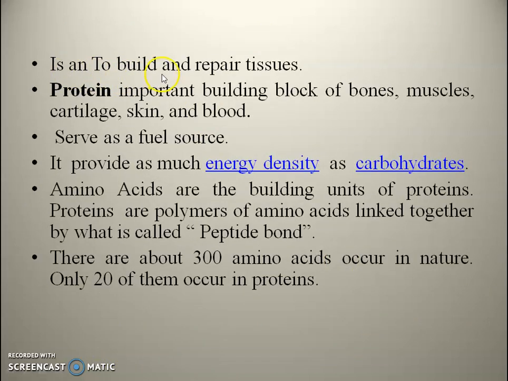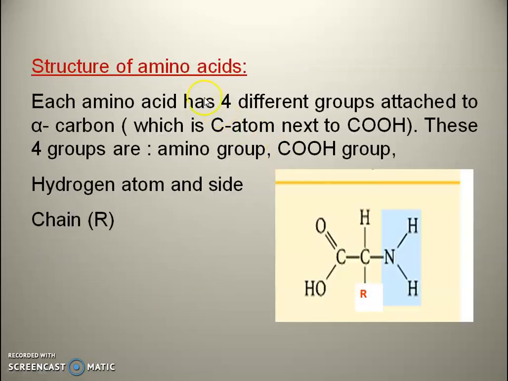Proteins are used to build and repair tissue. They are important building blocks of bones, muscles, cartilage, skin, and blood, and serve as a fuel source, providing as much energy density as carbohydrates. Amino acids are the building units of proteins. Proteins are polymers of amino acids linked together by what is called a peptide bond. About 300 amino acids occur in nature, but only 20 of them occur in proteins, basically in the body.